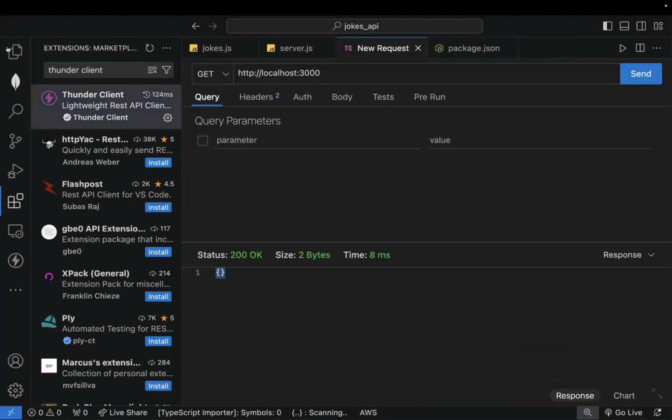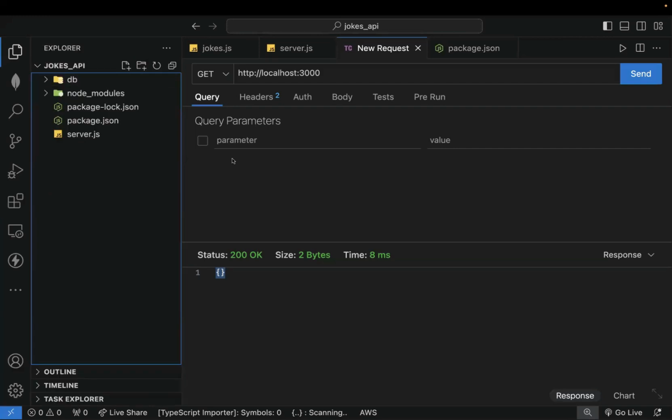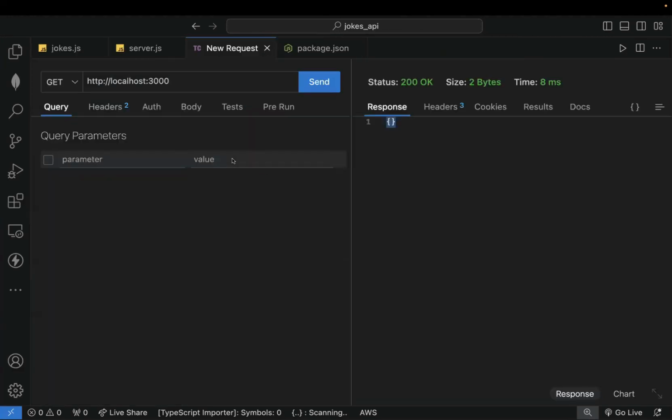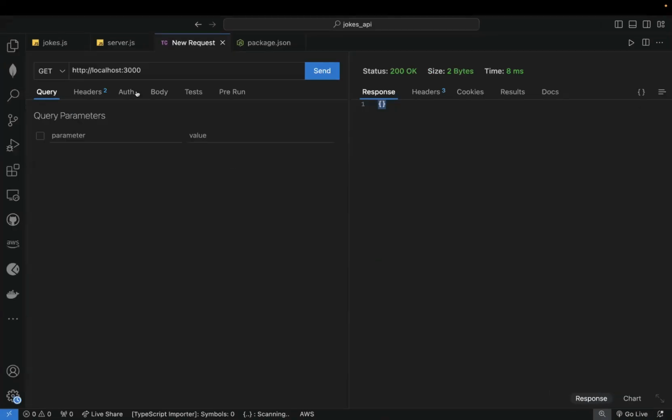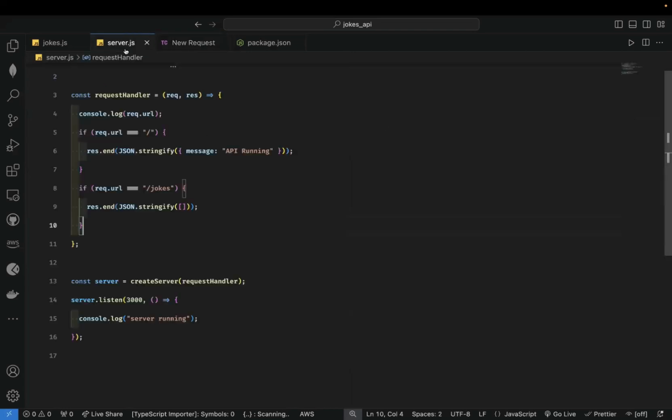So back to our code. Back to our code, we're going to do /jokes. All right, and enter. So you see that we get our array, our empty array. Okay. So our routes are working well now.